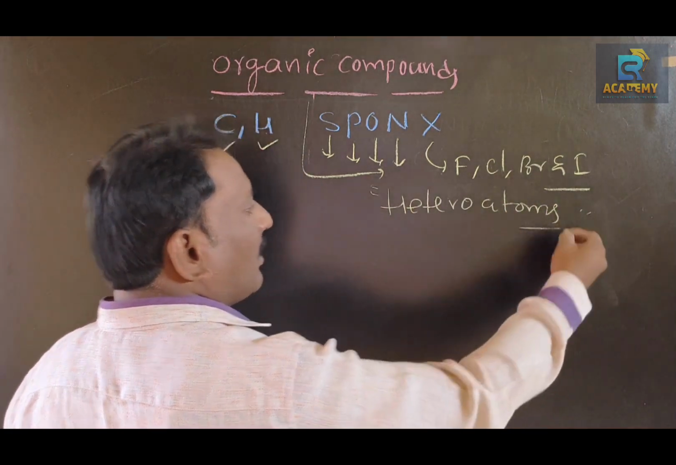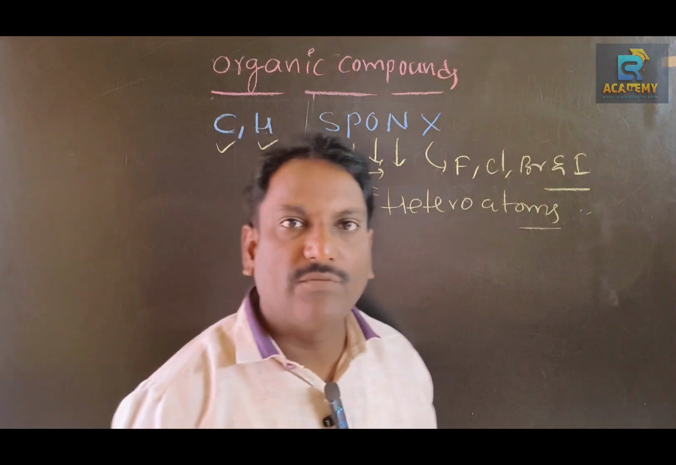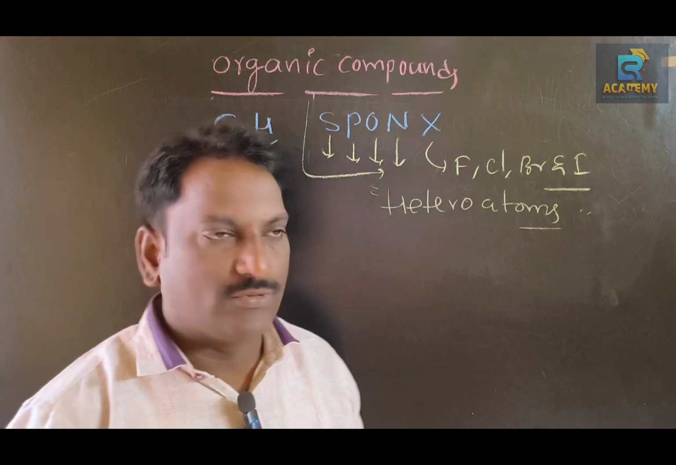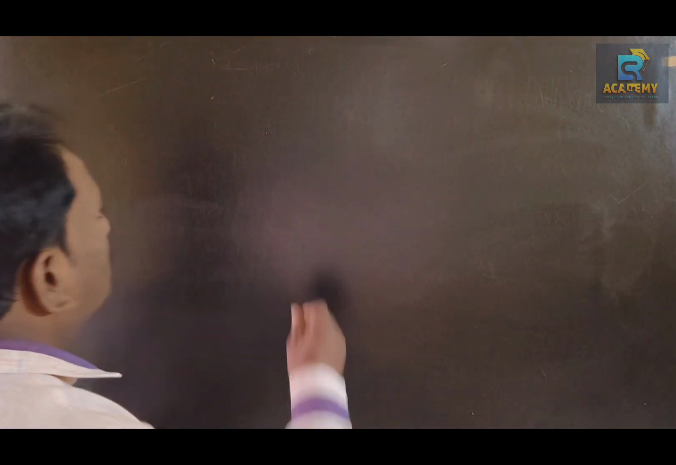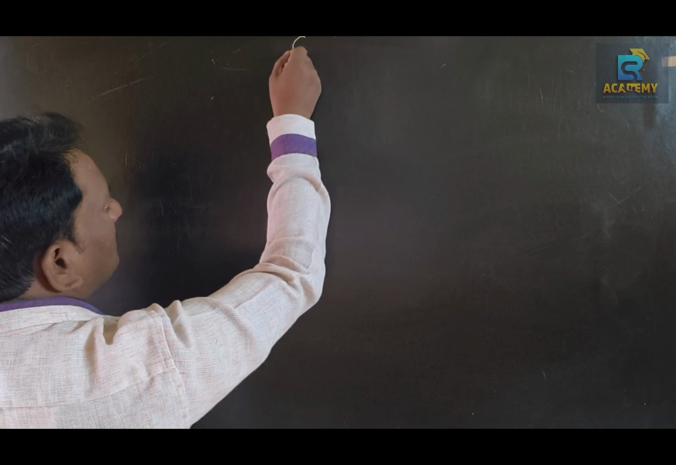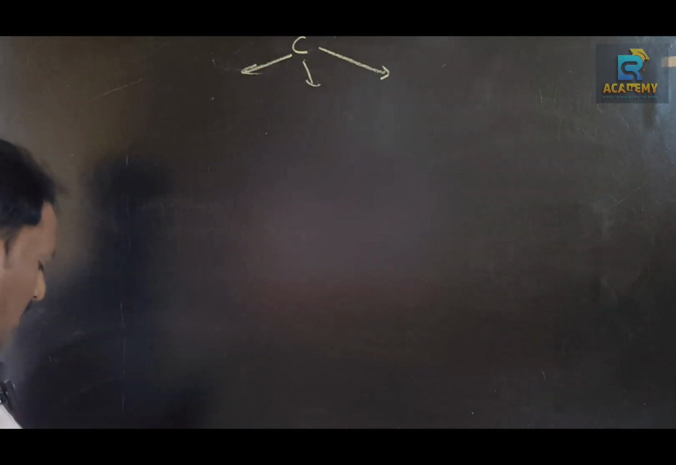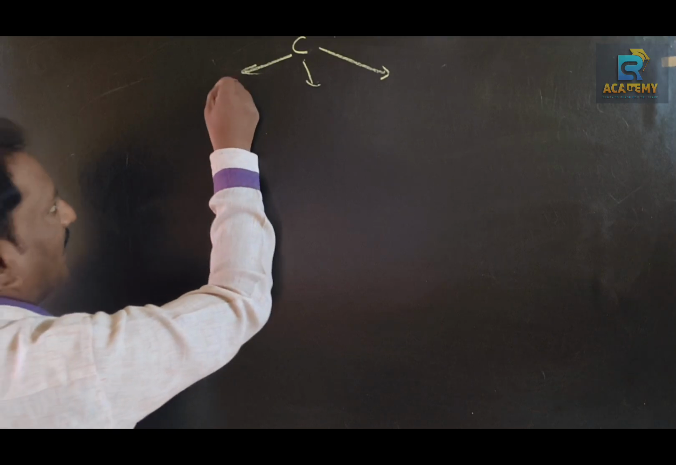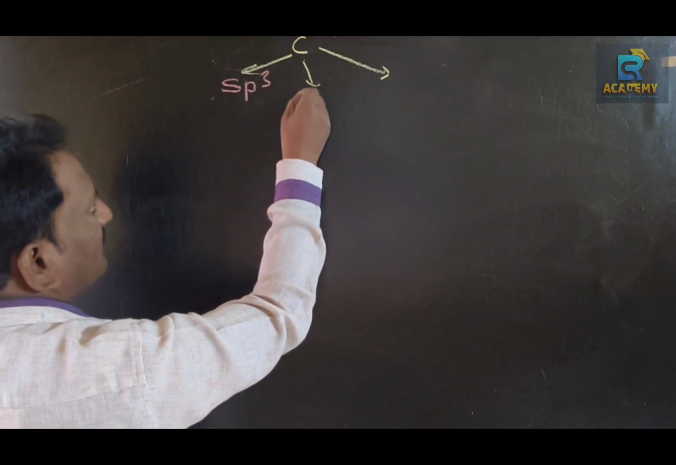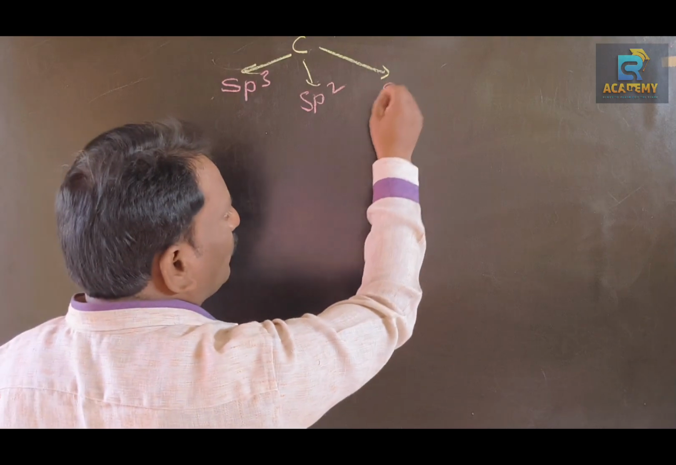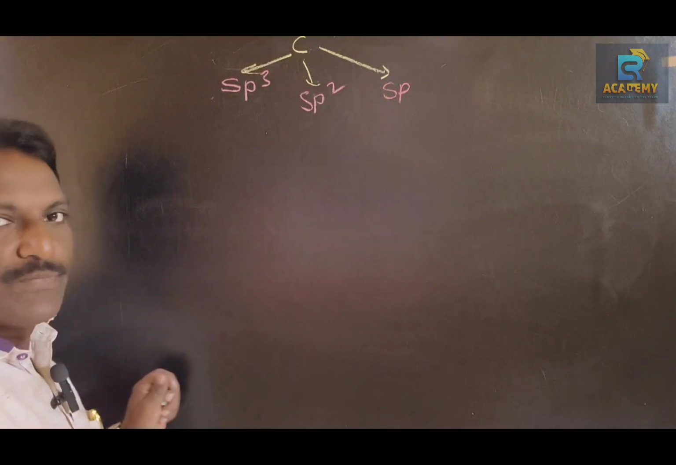These are called heteroatoms. So these are the few words regarding what is meant by organic compounds. Kind of hybridization in organic compounds. Generally, carbon exhibits three types of hybridization in organic compounds. One is sp3 hybridization, second one sp2 hybridization, third one sp hybridization.